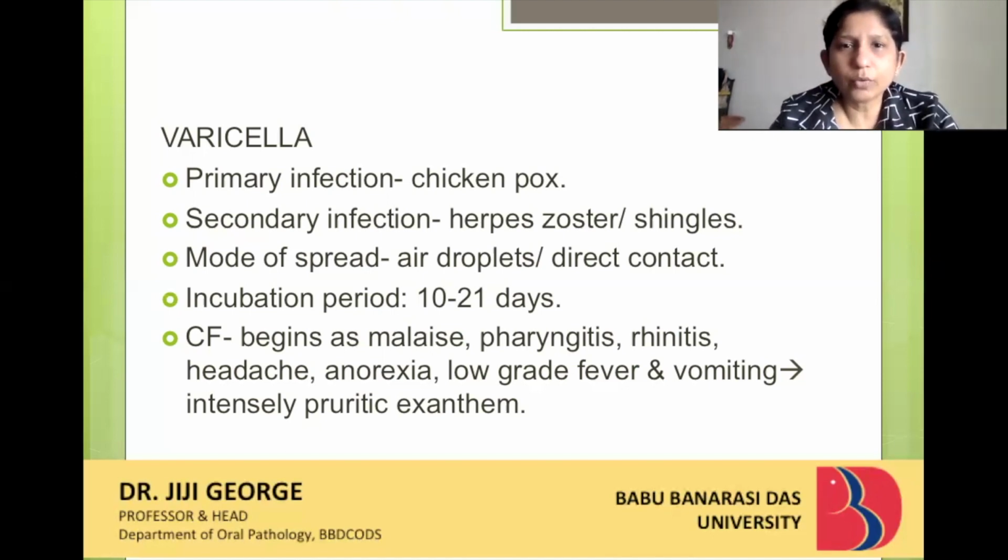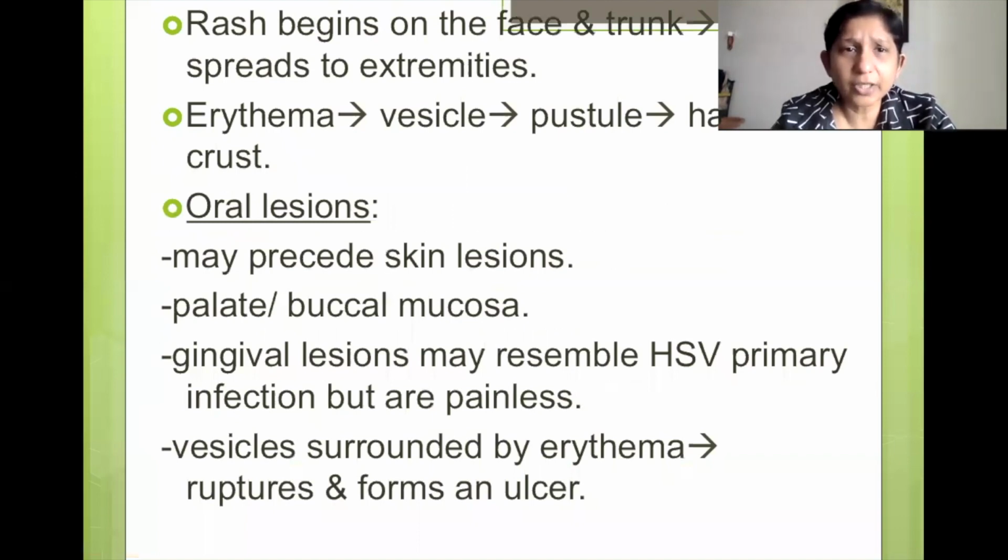So you have a very itchy sensation in your body. That's when you realize that yes, it could be chickenpox. And it takes a while before the first vesicle comes in. So there's a rash, which is a red colored area where you start itching. It begins on the face and trunk, and it spreads to the extremities. There's an erythema. Initially there's a redness, which later on becomes a vesicle or a pustule, pus filled areas.